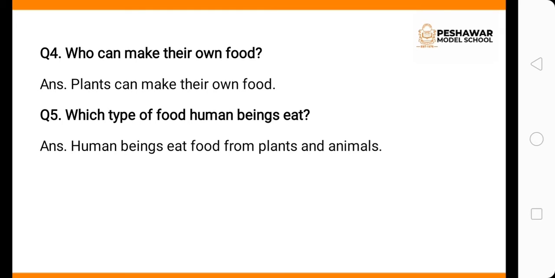Question number 5 is which type of food human beings eat? Human beings eat food from the plants and animals. We eat food that comes from both plants and animals.